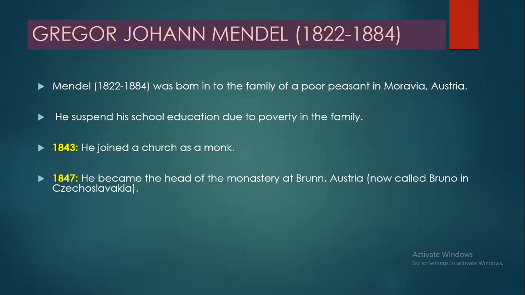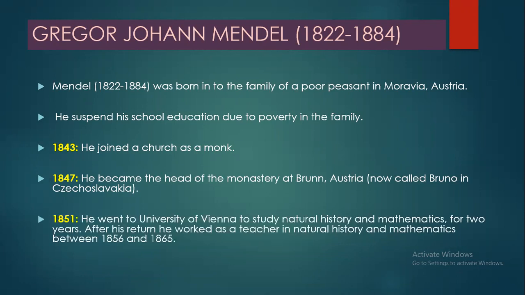In 1847, he became the head of the monastery at Brunn, Austria, now called Brno in Czechoslovakia. And in 1851, he went to the University of Vienna to study natural history and mathematics for 2 years. After his return, he worked as a teacher of natural history and mathematics between 1856 and 1865.